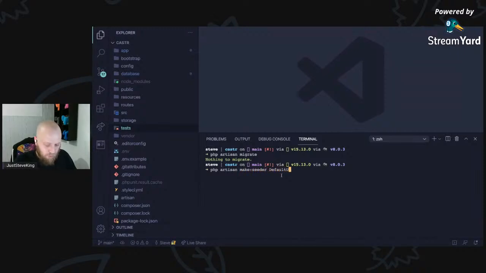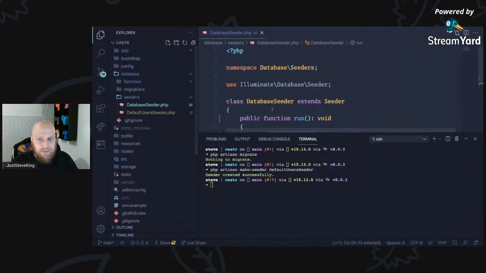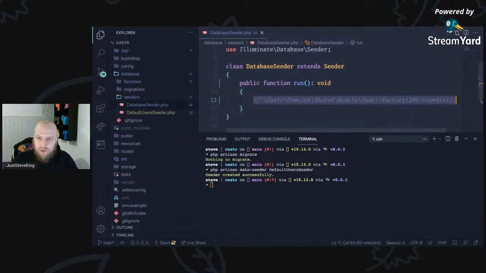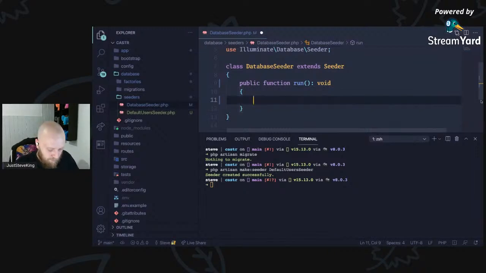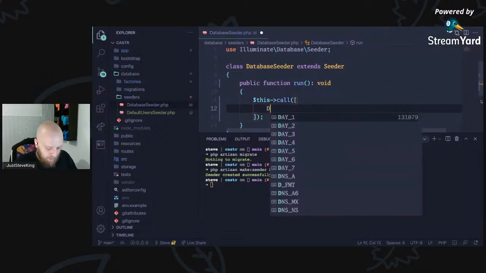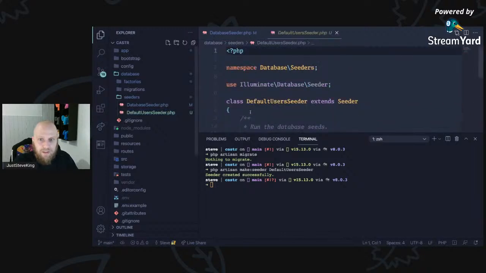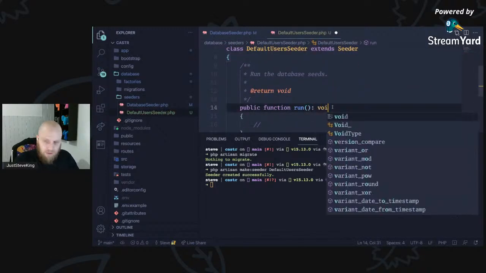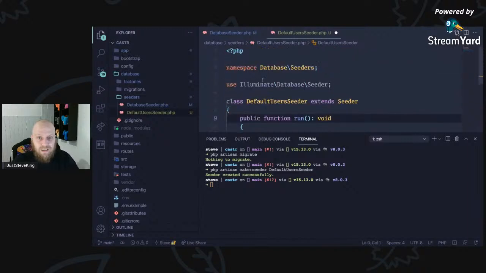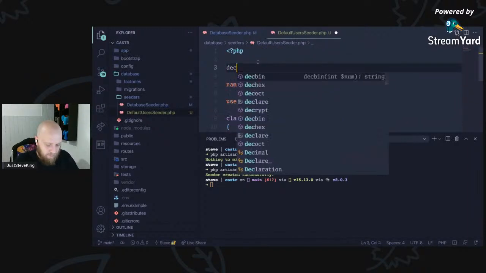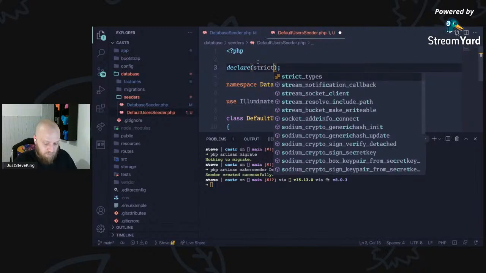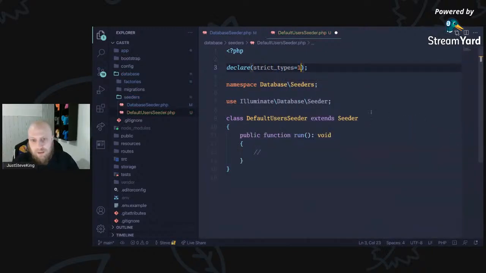Make seeder, default users seeder. So what I like to do is, in my seeders, every time I have an app, I'm going to have a default users seeder so that I can come into here and just create the users that I actually need. Makes it easier for me. That means I don't have to register. Obviously, test registering, but I don't need to register.